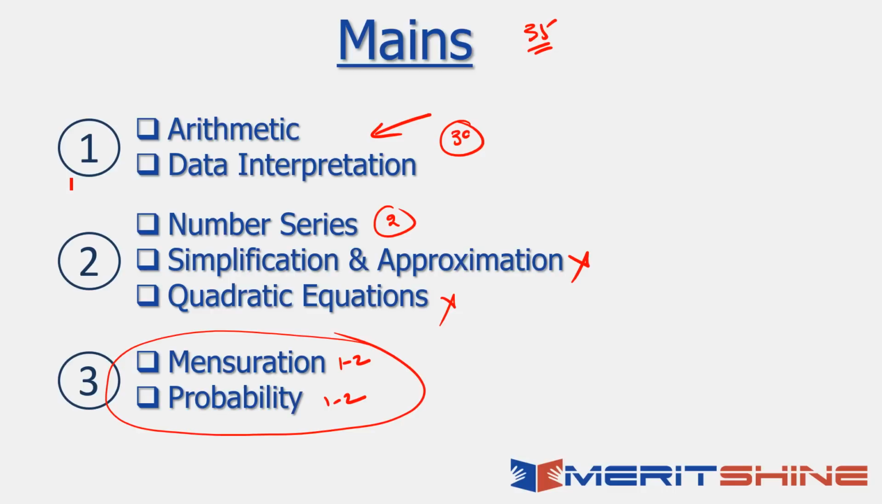What is of paramount importance? Arithmetic and data interpretation, no doubts about it. After that, number series, simplification, approximation, quadratic equations. More for prelims, not as much for mains. What is least important? Mensuration probability. And that's why I started with number 3. So I am not bothered about mensuration probability at this stage for these 2 exams, SBI PO, IBPS PO, even the clerk exams and all, right?